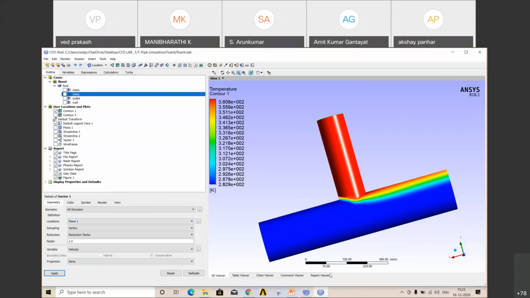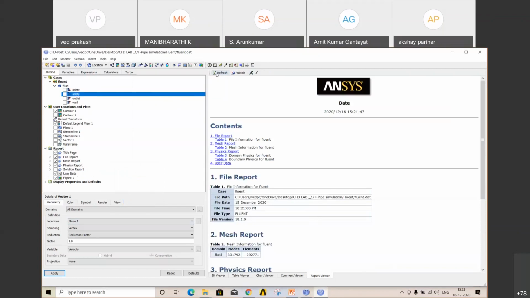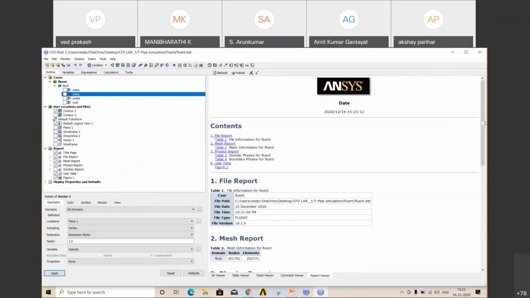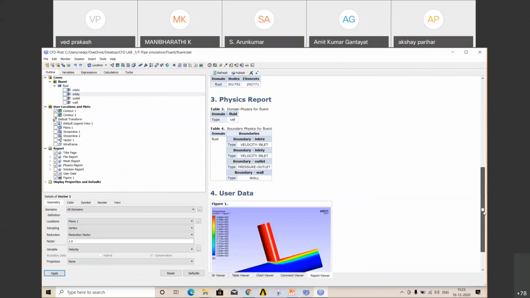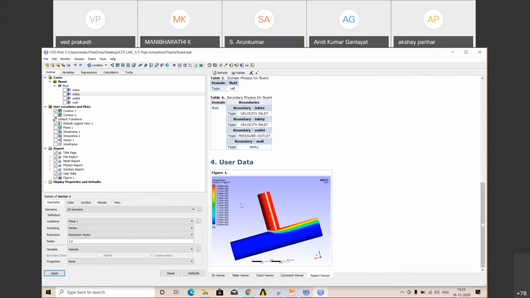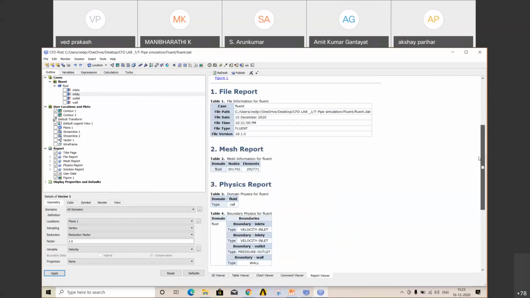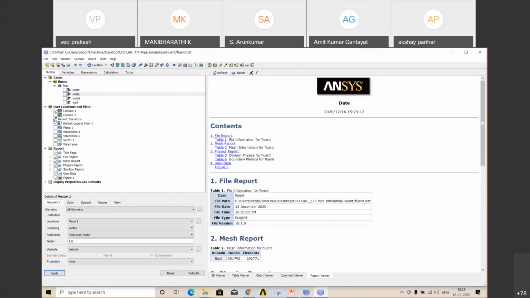Now go to your report viewer, refresh your report. At the bottom you will get your contour. So by this you can insert whatever you want by just saving it into the report form. After that you have created your report. You want to save that in a PDF file.